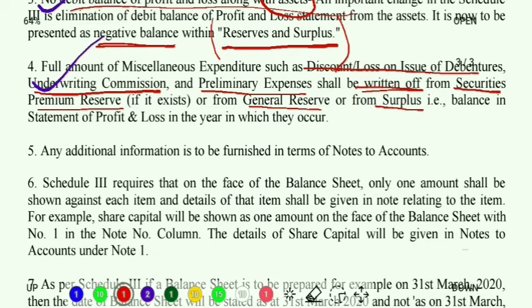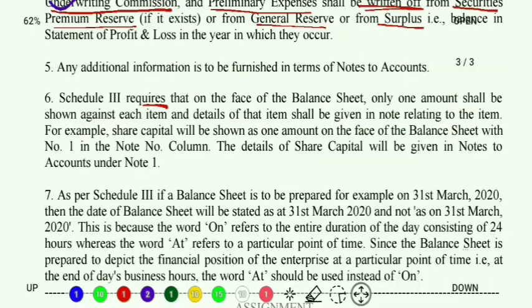The details of the share capital will be given in notes to accounts under number 1. Now this we have already discussed before, that in case any details have to be given in the balance sheet, those details will be given in the name of notes to accounts.